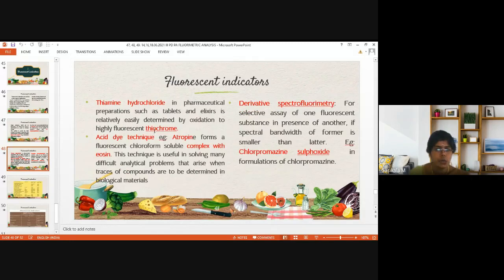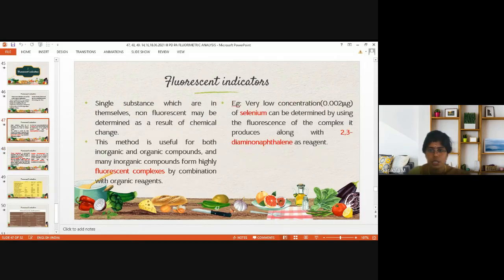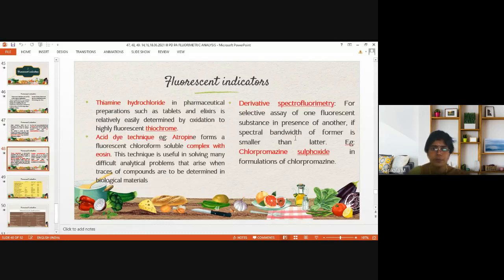Likewise, thiochrome will give color, means it is detected with thiamine hydrochloride. Then the acid dye technique, atropine forms a fluorescent chloroform soluble complex with eosin. Thiochrome, eosin, and the reagent I have mentioned here, diamino naphthalene, these are examples of fluorescent indicators.